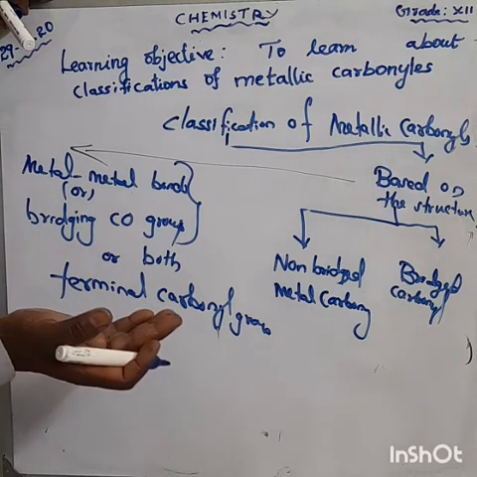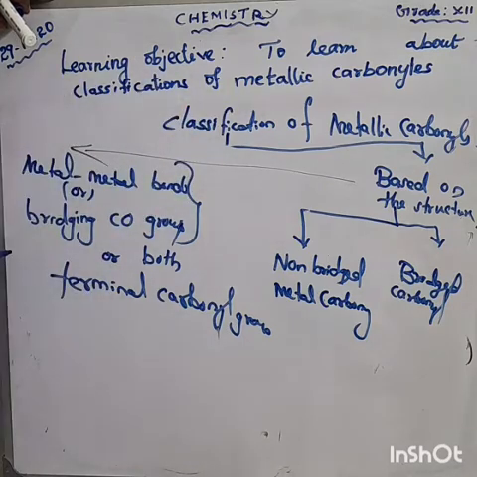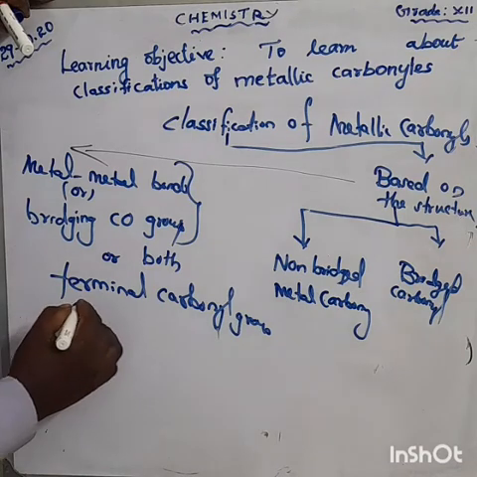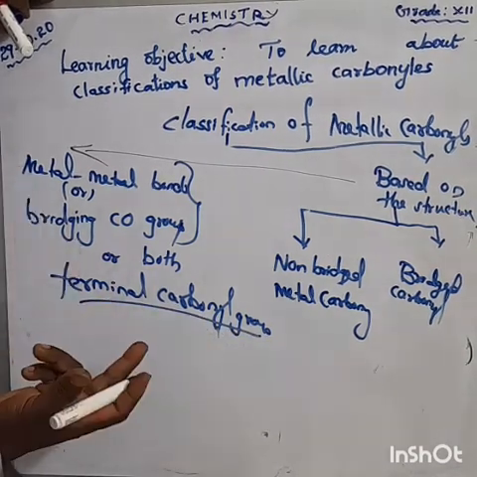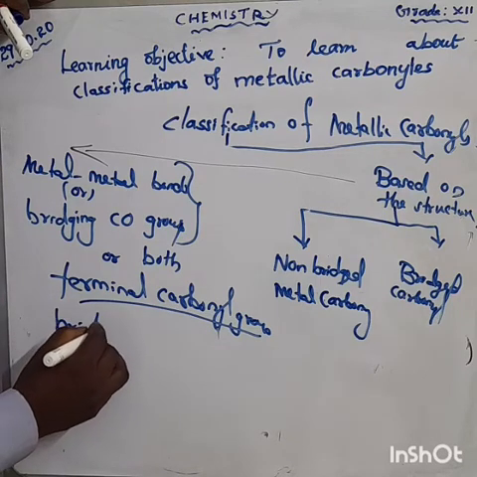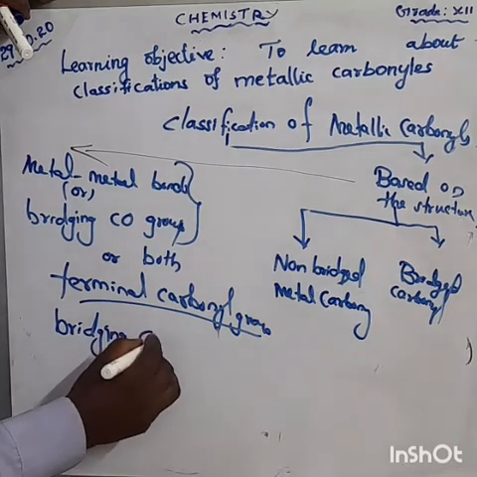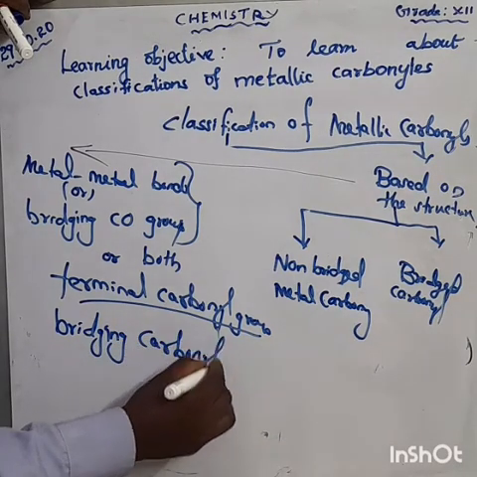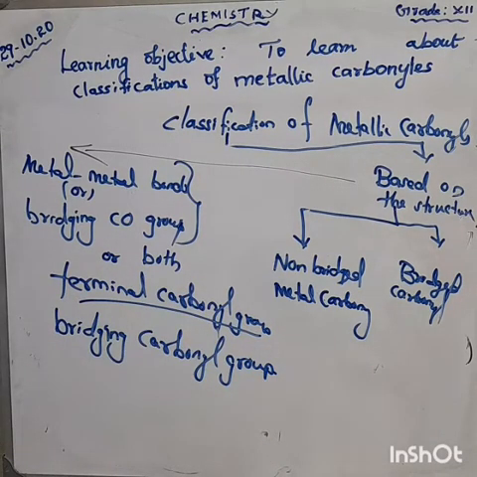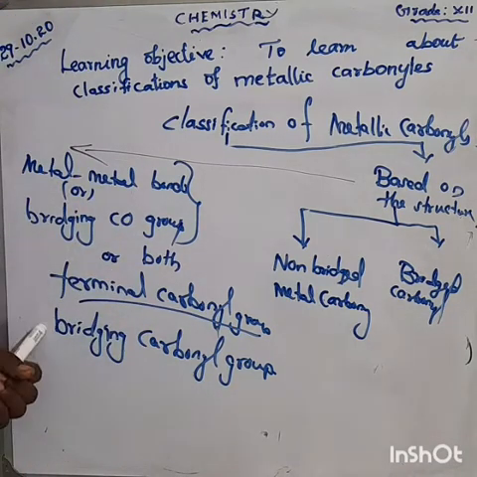Sometimes the carbonyl ligands are attached to two metal atoms, and that is called bridging carbonyl. Here, one metal atom attached means we are saying terminal carbonyl group. Two metal attachment we are calling as what? Bridging carbonyl group.